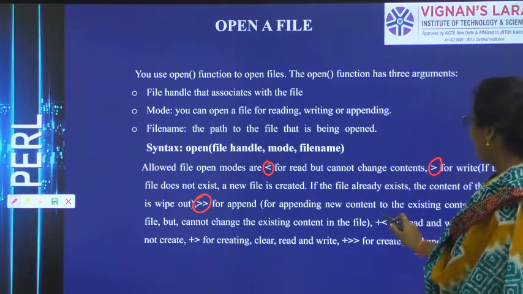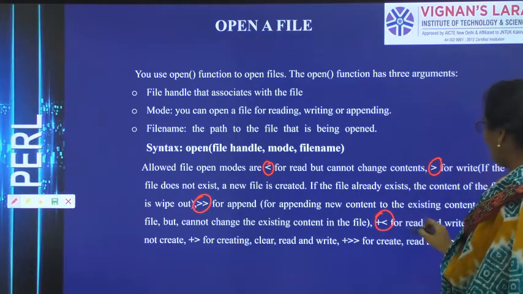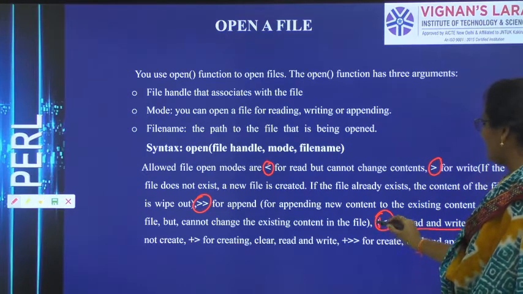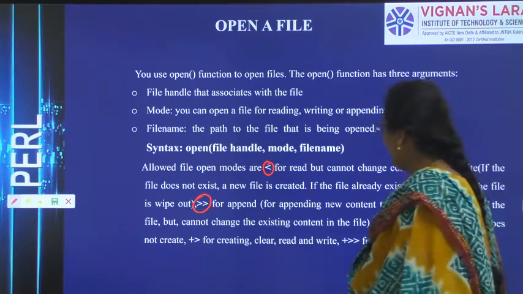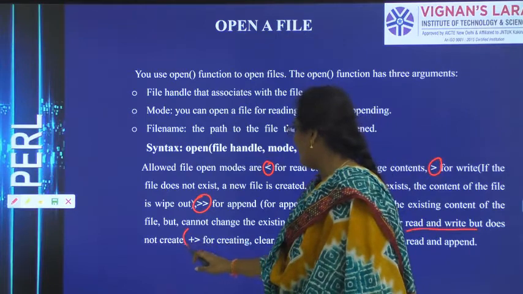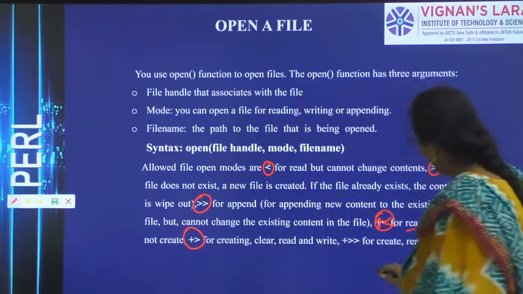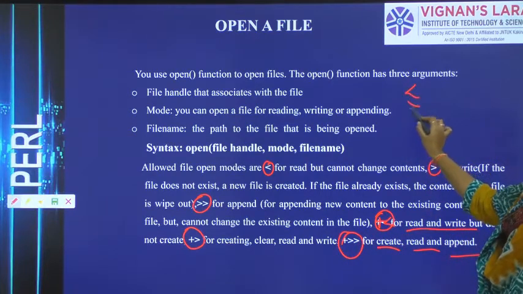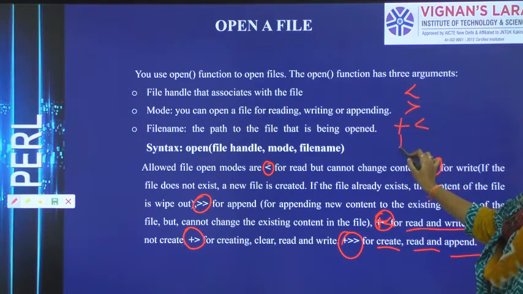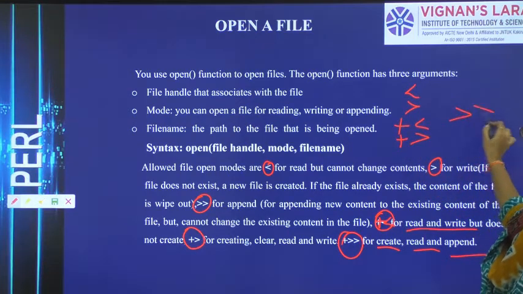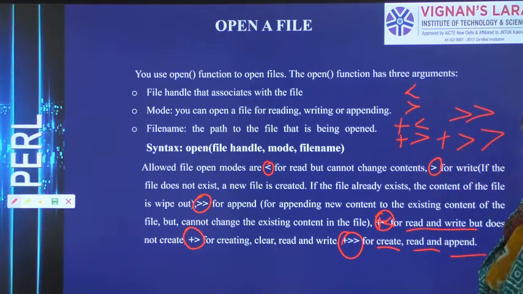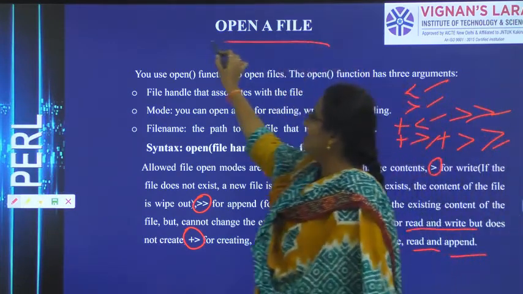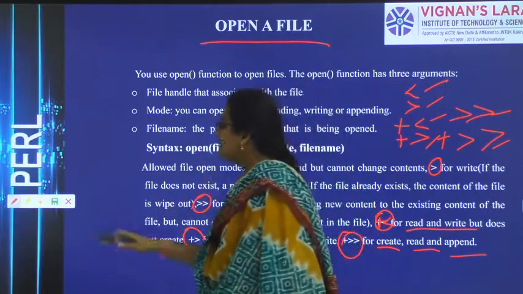To read and write, we use plus. To perform both read and write operations, we use plus and less than. To perform read, write, and create, we use plus and greater than. To perform all the operations, create, read, and append, we use plus and double greater than. So less than, greater than, double greater than, plus less than, plus greater than, and plus double greater than: these symbols are used to perform file operations when we are opening a file.